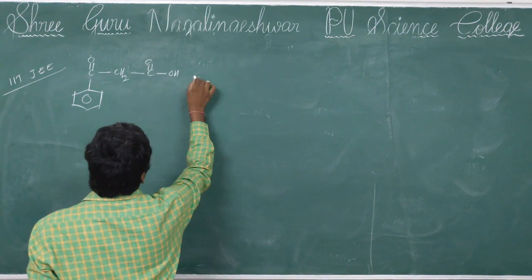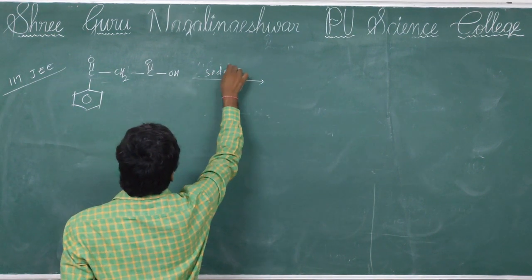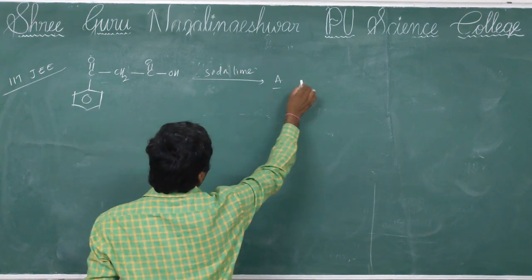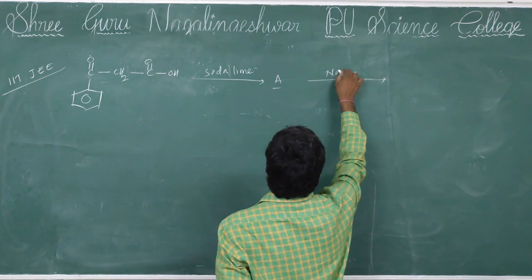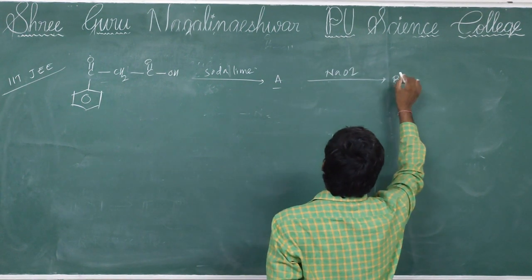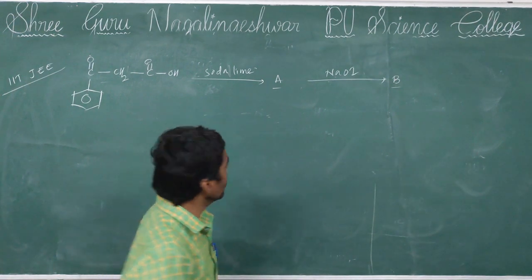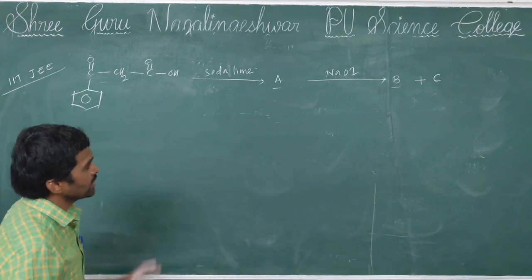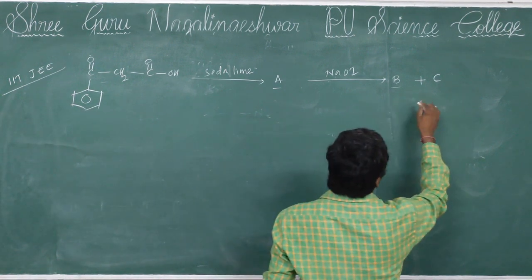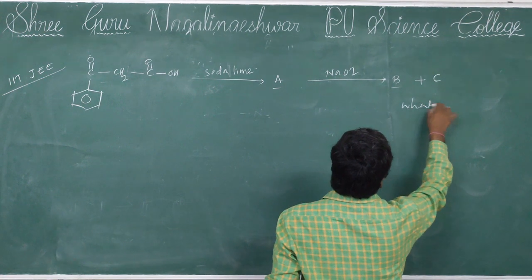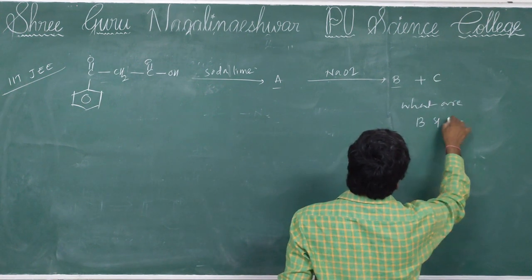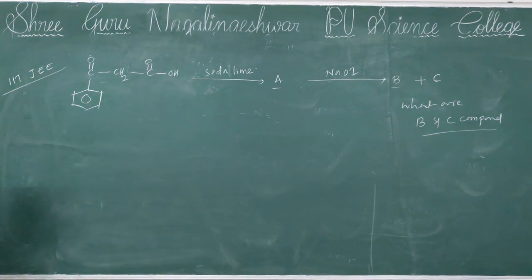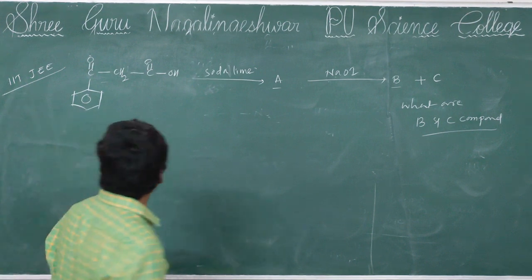which reacts with soda lime, then formation of A, which reacts with NaOI, then formation of B plus C. The question is, what are the B and C compounds? What are B and C compounds? See, it's a very important question.